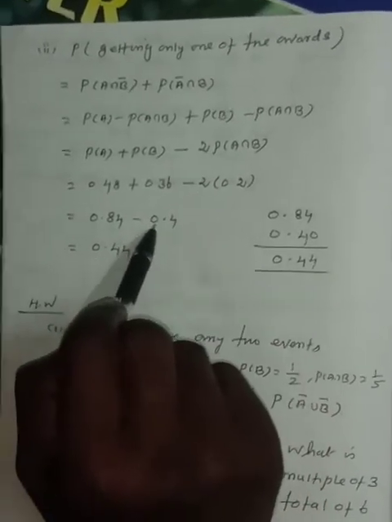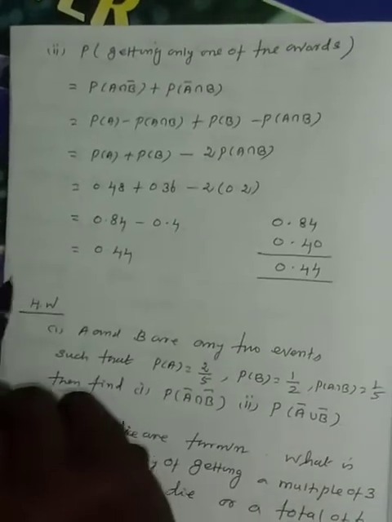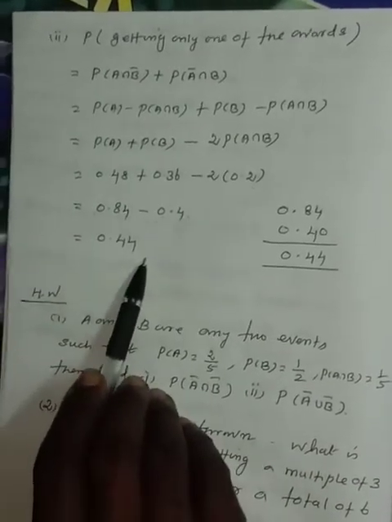Multiplying these two terms, we get 0.4. Subtract 0.4 from 0.84, we get 0.44 as the answer.